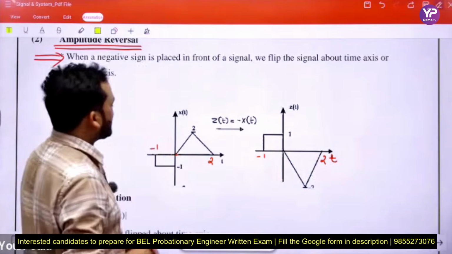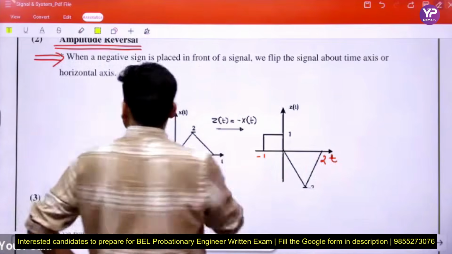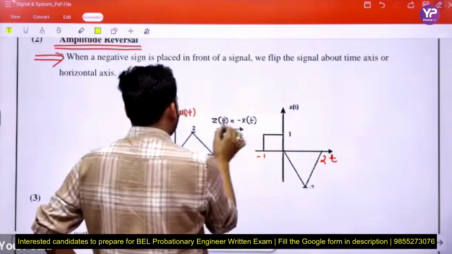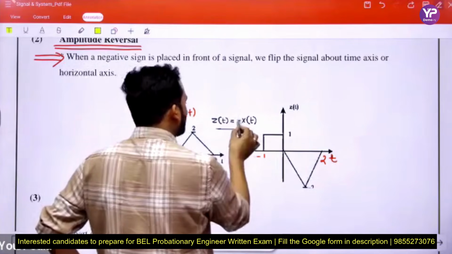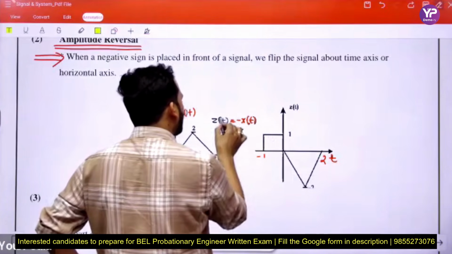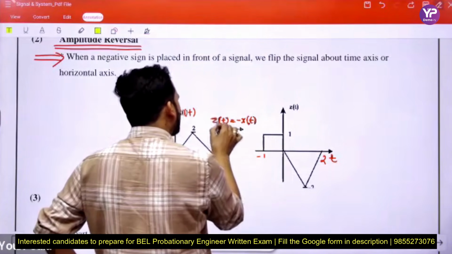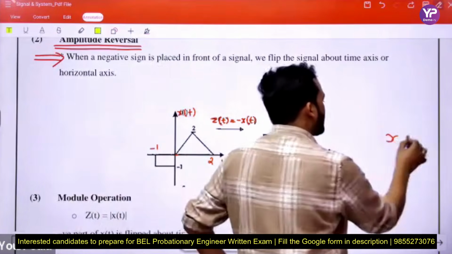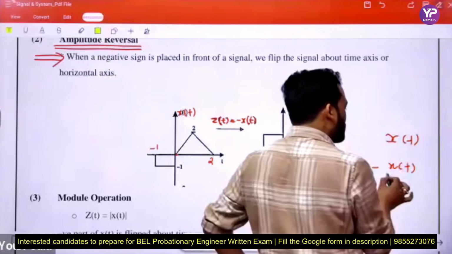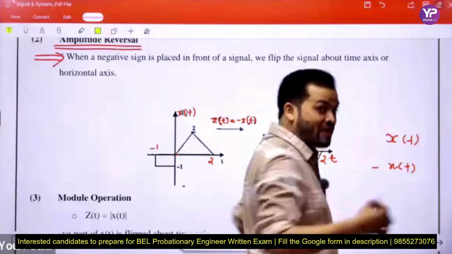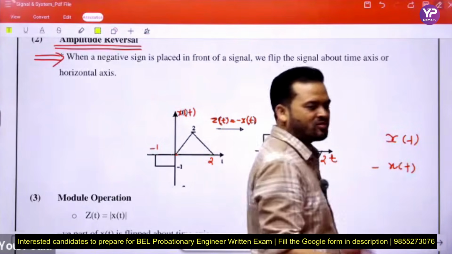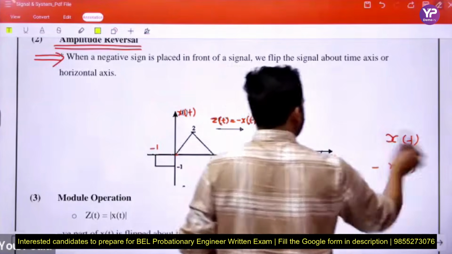See beta, this is the signal xt. When we get a new signal zt by multiplying by minus xt, this is the representation of amplitude reversal of any signal. See, if for any signal xt we multiply by minus xt, then this is said to be amplitude reversal, and vice versa.